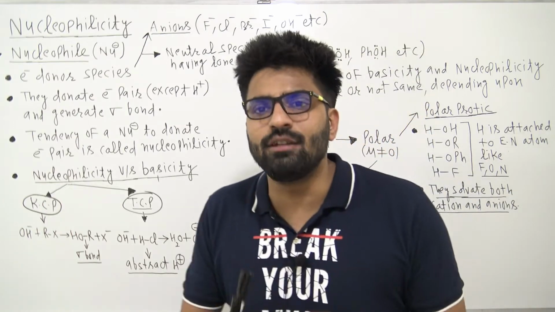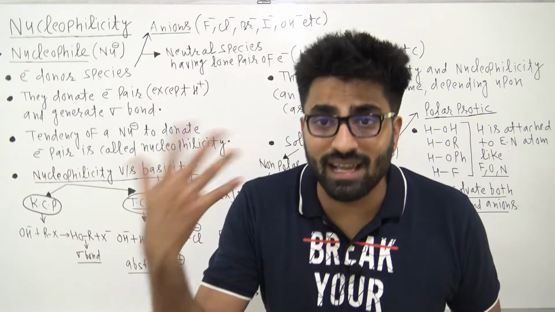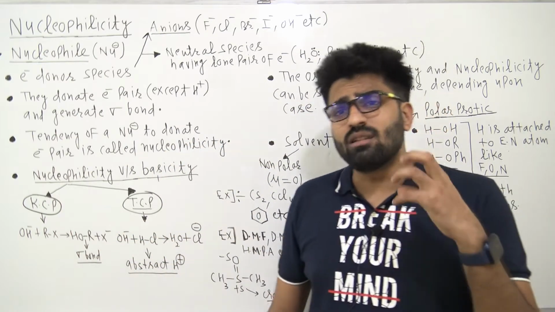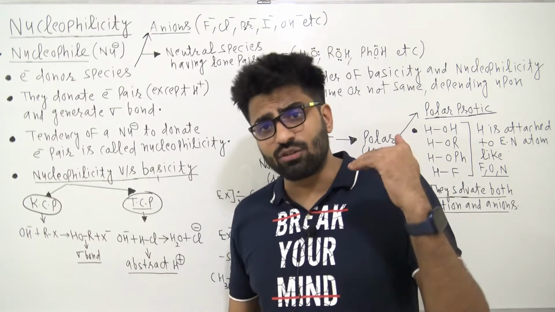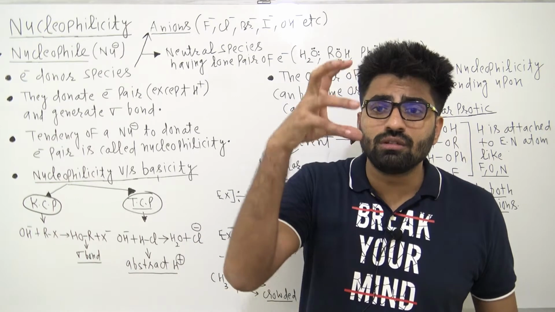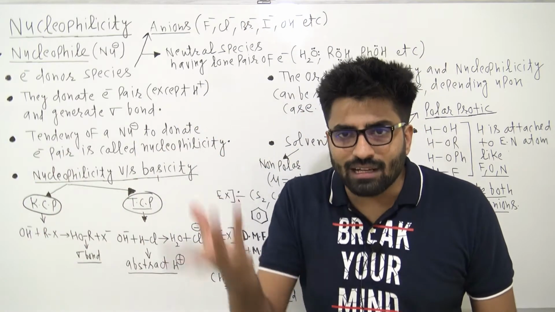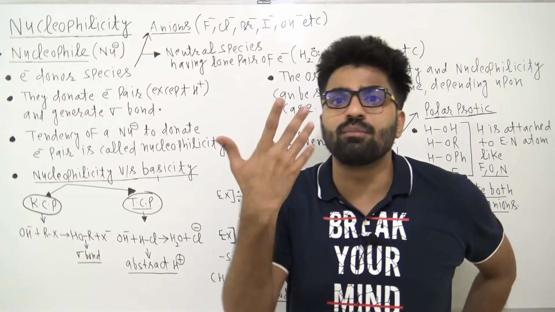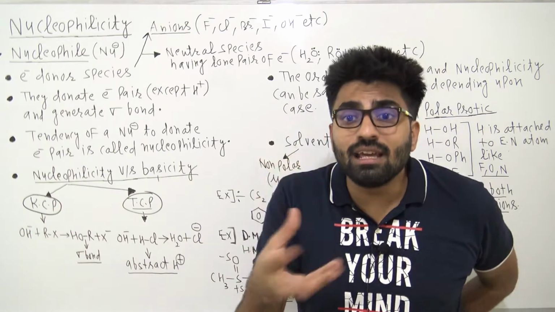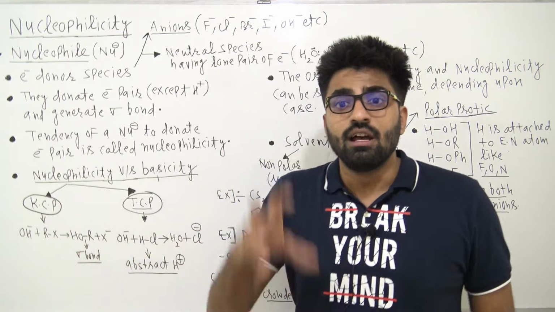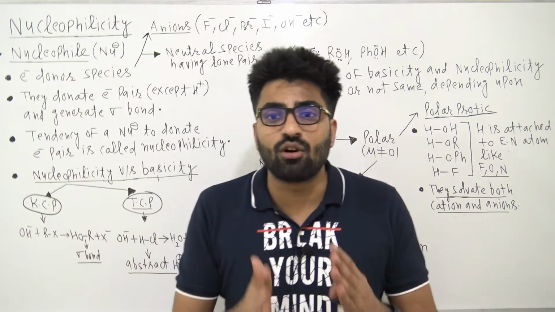Now let me define nucleophile more precisely. What is the function of a nucleophile? Since they are electron rich, they want to donate their electrons to an electron deficient site. Electron deficient site means a site having positive charge, delta positive. There they want to donate their electron pair. So how do we define nucleophile properly in organic chemistry?